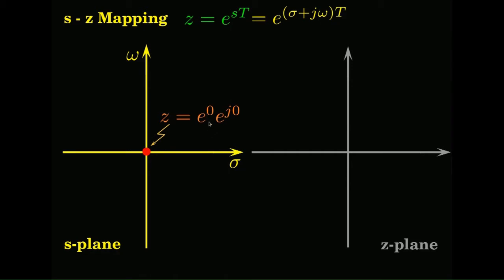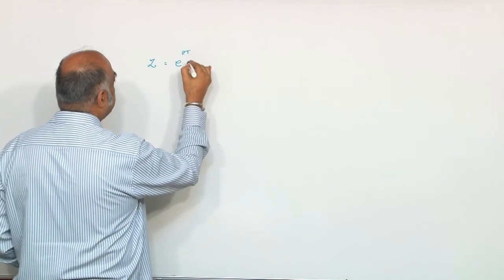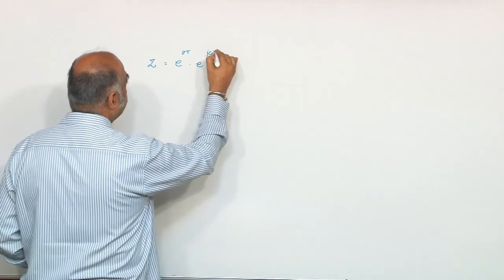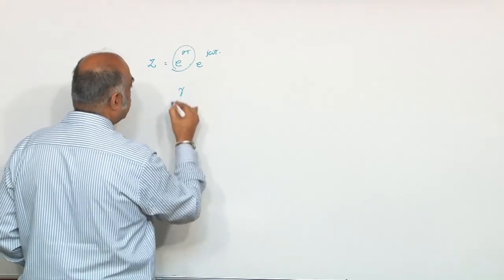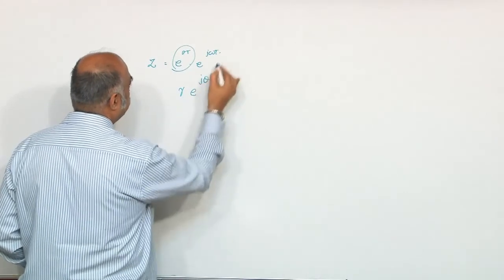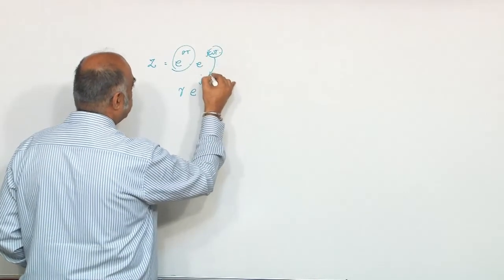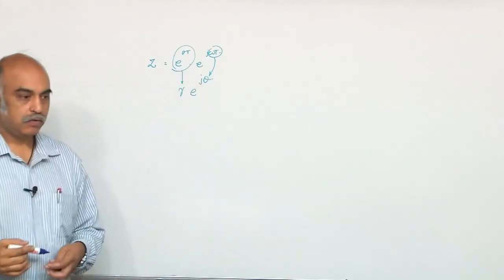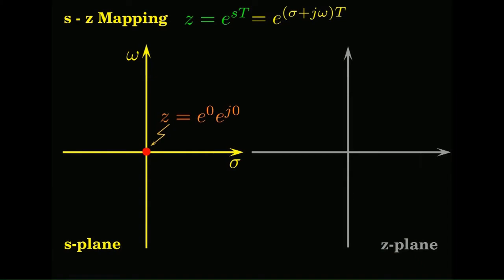So, this comes in this form, right, Z equals e to the power of sigma T into e to the power of j omega T. I will say this is r e to the power of j theta, putting it in polar form. e to the power 0 is 1, and e to the power of j0 is angle 0. So, where should the point be? It should be 1 angle 0. So, 1 angle 0 is here at point 1 comma 0, right.